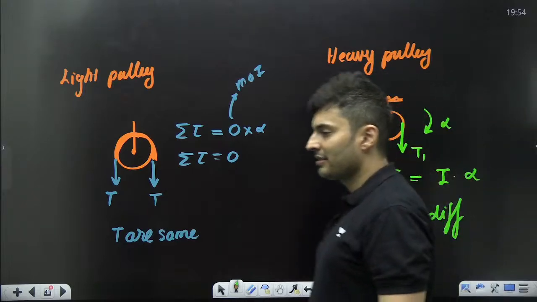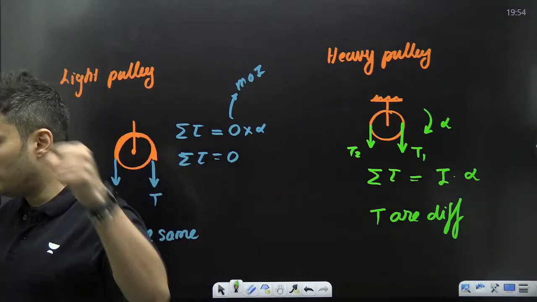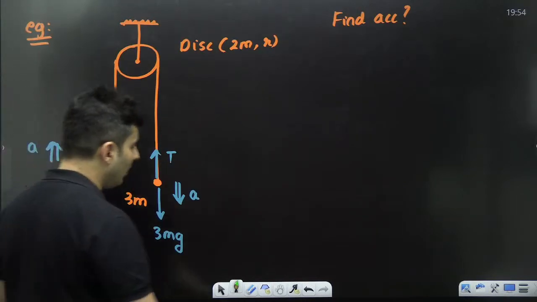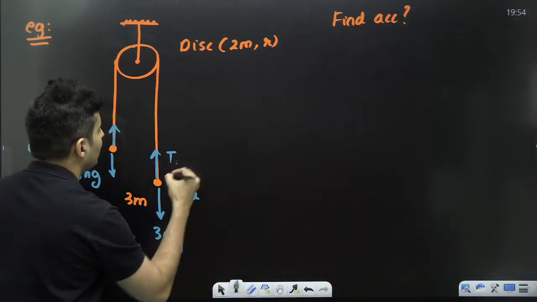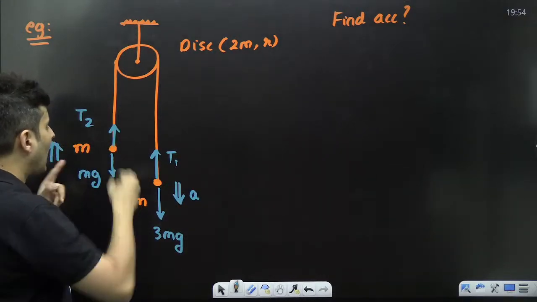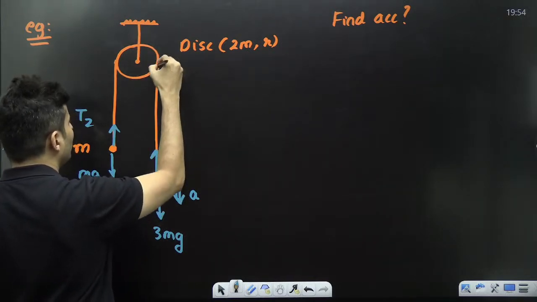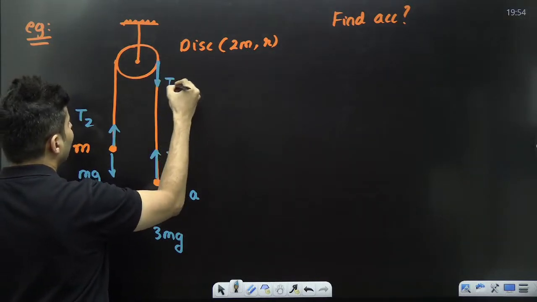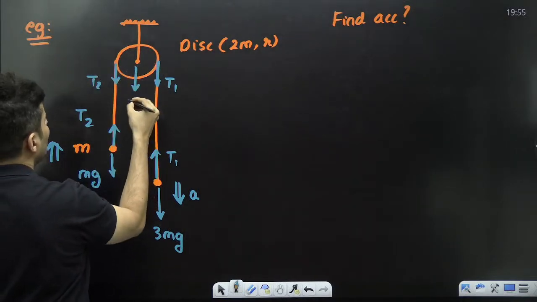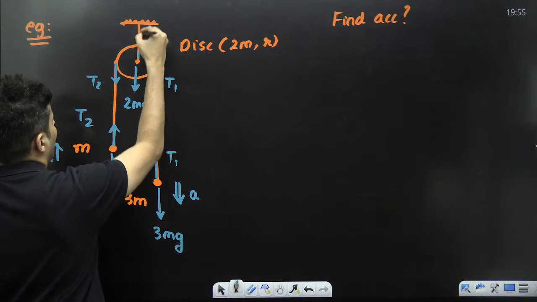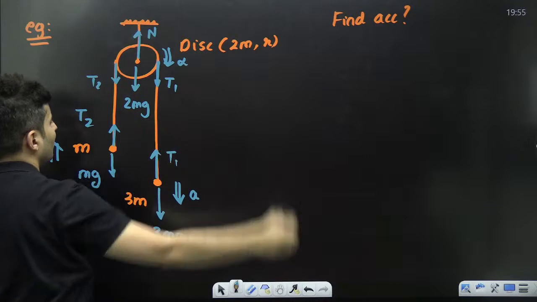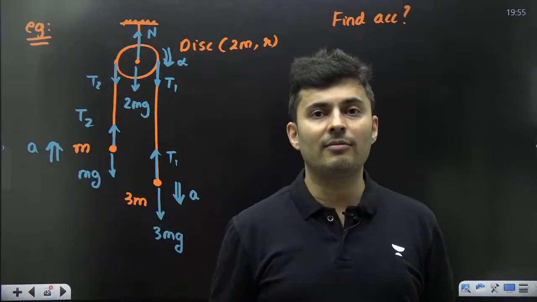Tensions are going to be different when there are heavy pulleys. So it is wrong to put T, T. This will be T1, this will be T2. And you will also have to draw T1 here, T2 here, 2mg over here, a normal here and angular acceleration here. This is the complete FBD.